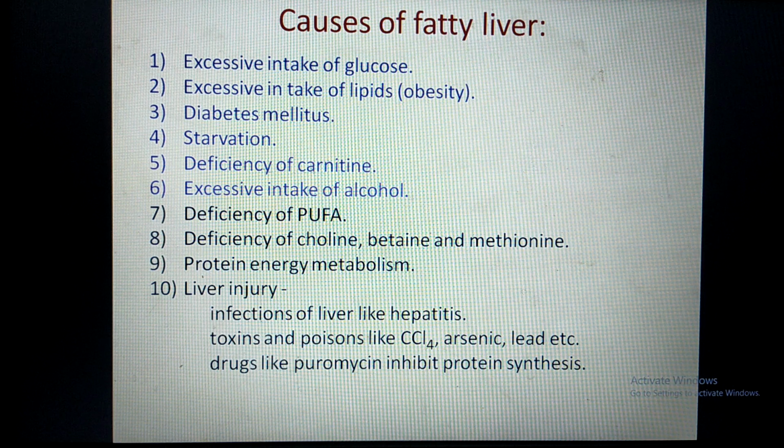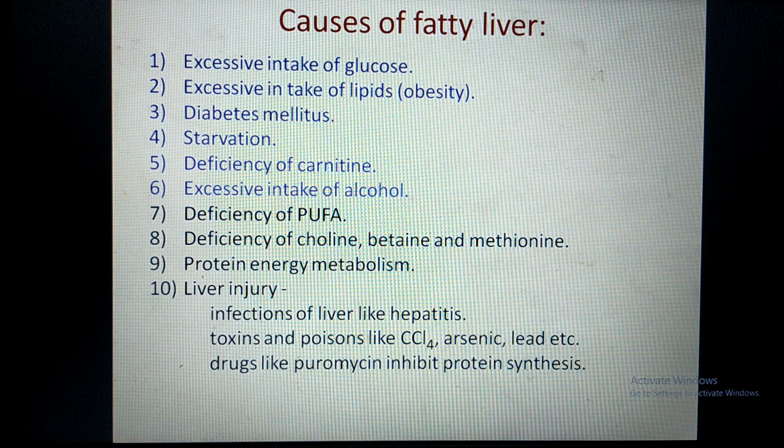In the liver, metabolism is not under the control of these hormones, insulin and glucagon. So when in the liver, glycerol and fatty acid are available in large quantity, then esterification occurs and triglycerides are synthesized. So in this way, more triglycerides are synthesized in the liver in diabetes mellitus and starvation.